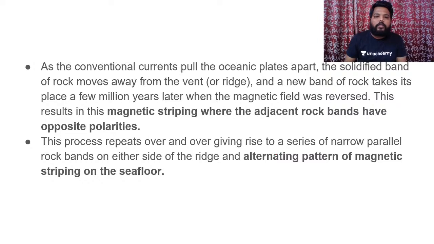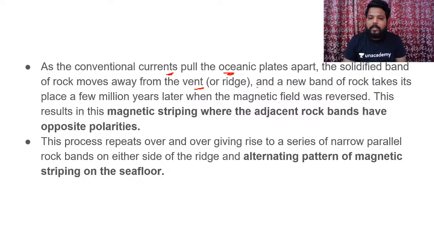Clear? And if you see, as the convectional current pulls the oceanic plates apart, as we have discussed, we were having the diverging limbs. As these diverging limbs were pulling the oceanic plates apart, the solidified band of rock moves away from the vent. So at the ridge we had a solidified band of rock, and when this convectional current pulls the oceanic plates apart, the solidified band of rock moves away from the vent, and a new band of rock takes its place a few million years later when the magnetic field was reversed.